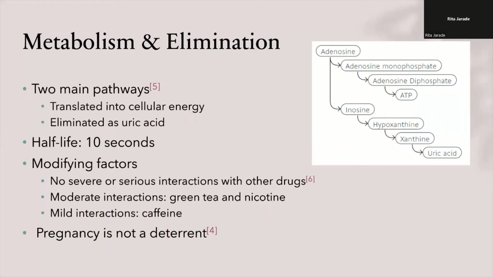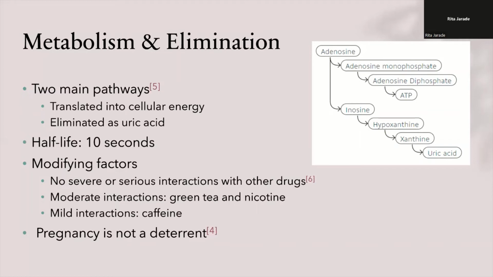Adenosine has two main metabolism pathways. First, adenosine may be phosphorylated by adenosine kinase to form adenosine monophosphate. It can then be phosphorylated again by adenylate kinase 1 to form adenosine diphosphate. From there, nucleoside diphosphate kinase A or B can form adenosine triphosphate, otherwise known as ATP. This pathway, thus, translates into cellular energy.